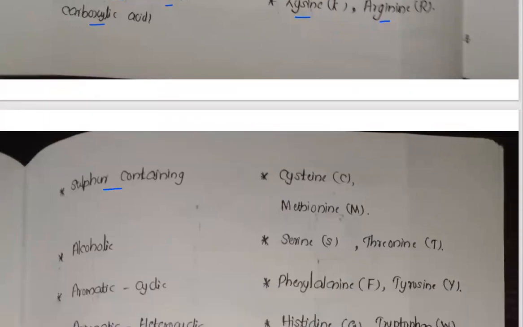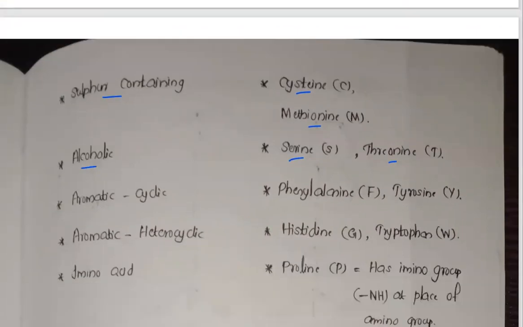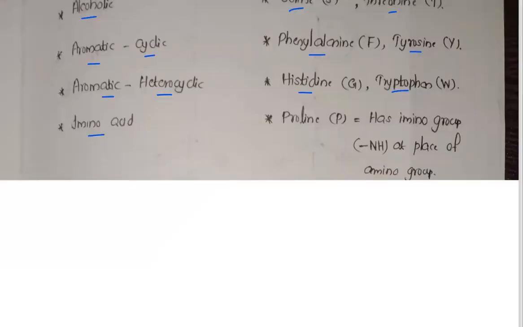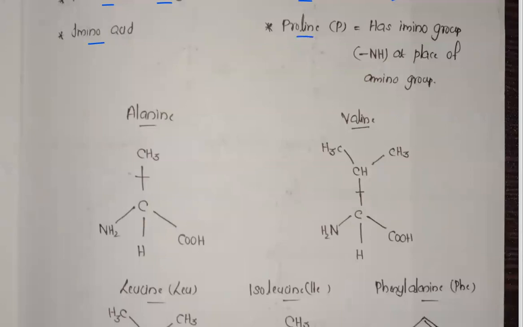Now the next one, sulfur containing compounds. Cysteine and methionine are the examples of the sulfur containing compounds. Now alcoholic, serine and threonine are examples for the alcoholic. Now the aromatic compounds: aromatic cyclic, phenylalanine and tyrosine; aromatic heterocyclic, histidine and tryptophan. Imino groups, that we already discussed, proline. Proline has an imino group, that is NH group instead of NH2 group.